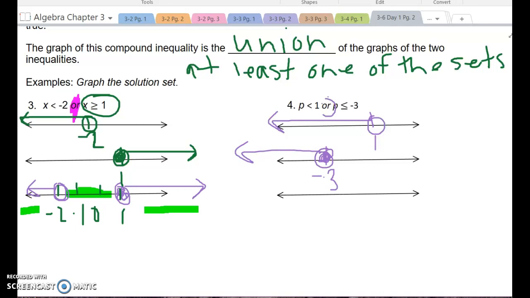And now it has to belong to at least one of the sets. Well, the first thing I notice is, whoa, they are both crossing over each other. And the one that is the furthest away is this 1 over here. So open circle to the left. That is where it fits one or the other. They just happen to share part of that same line.